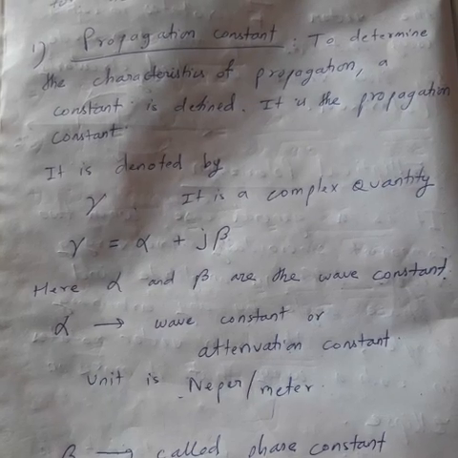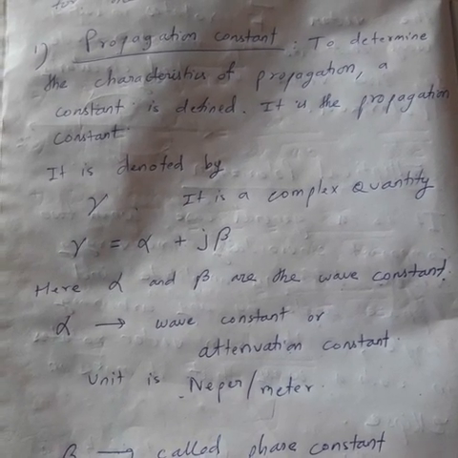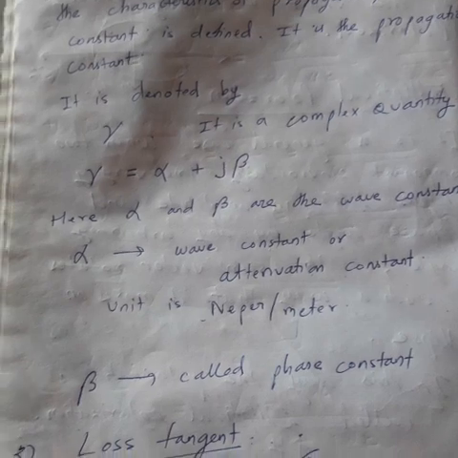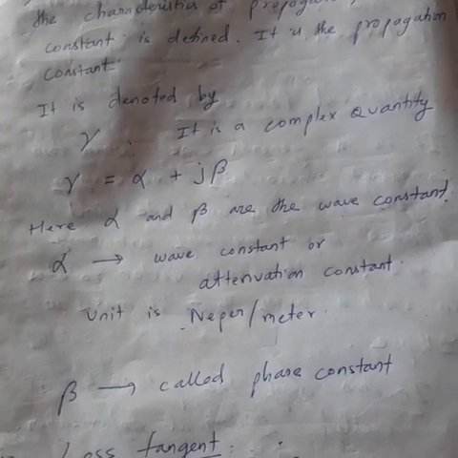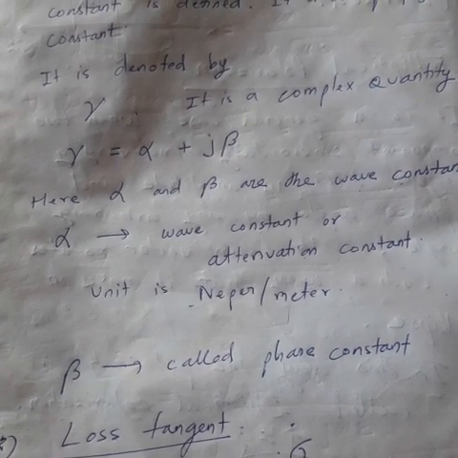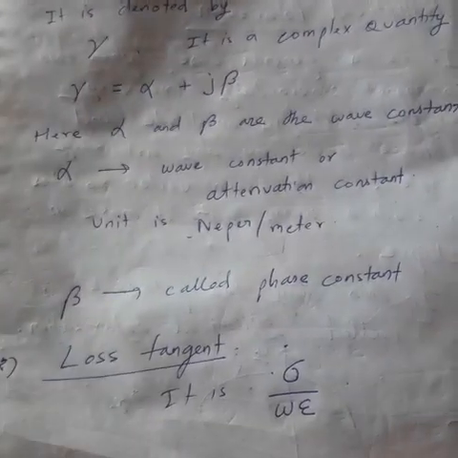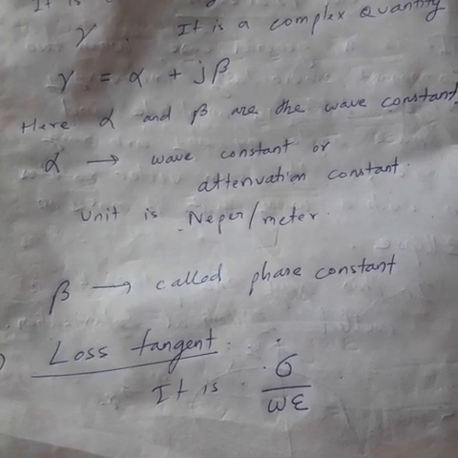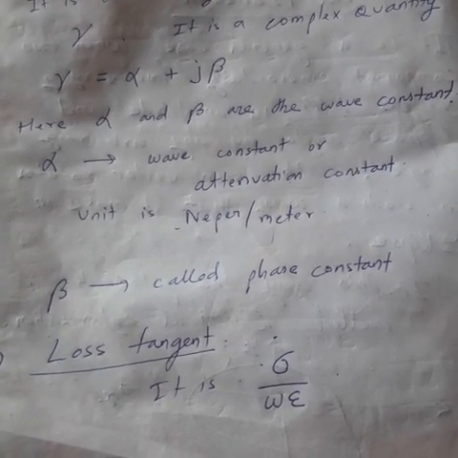Alpha is actually called attenuation constant. Attenuation means stopping. If the wave is coming, if someone is stopping, then that is called attenuation. So alpha is called attenuation constant. What is the unit? Neper per meter. Beta is called the phase constant. So both are wave constants. Alpha is attenuation constant, beta is phase constant. Clear? Okay.